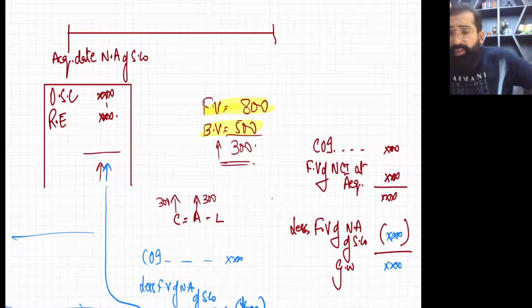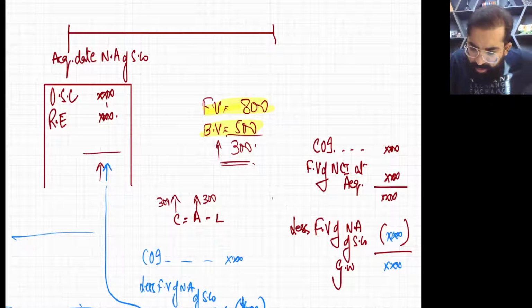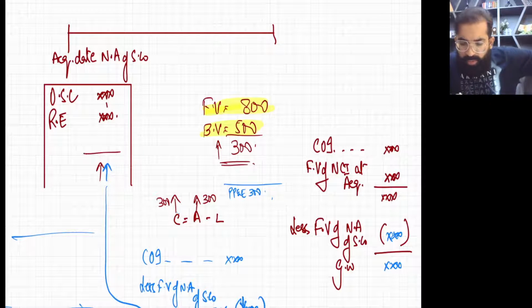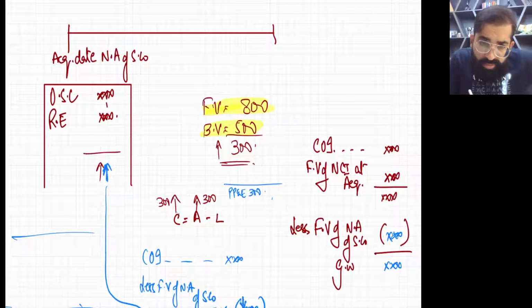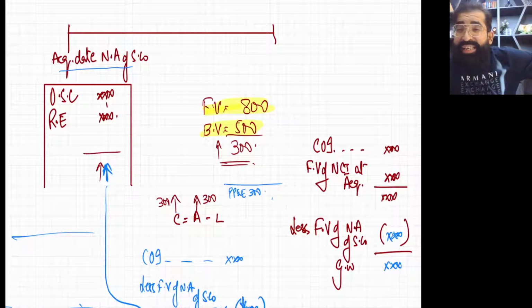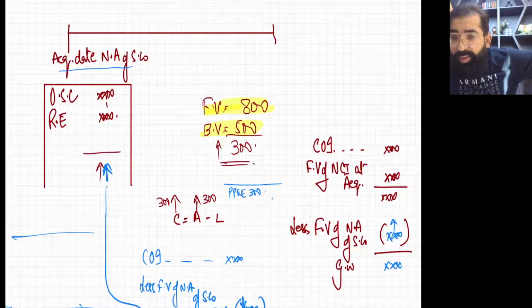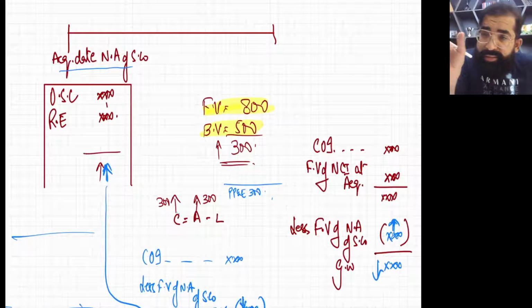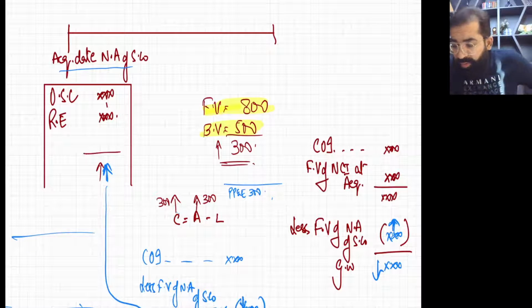Now just use your brain. First of all, you will adjust the asset, so definitely you will debit the asset. Let us say the name of the asset is PPE. So PPE debit 300. On the other hand, you increase the net assets at the acquisition date. Once you increase the net assets, your goodwill goes down.